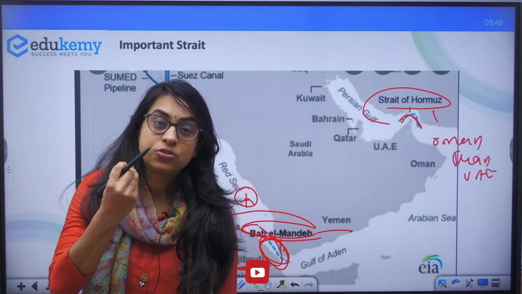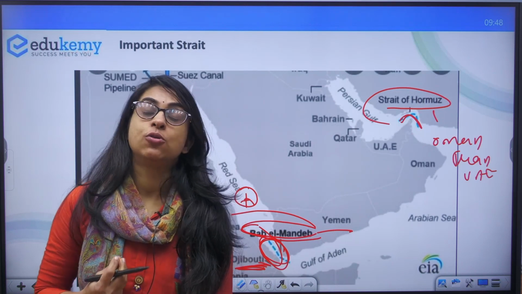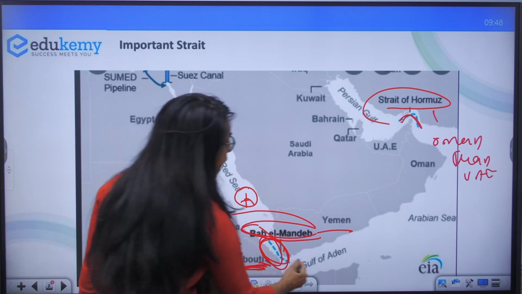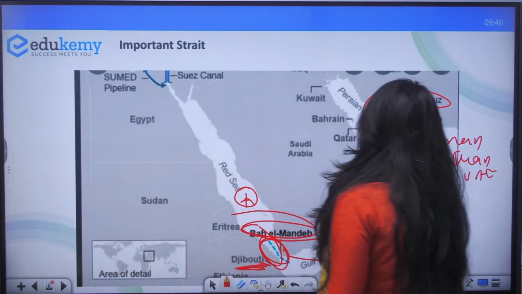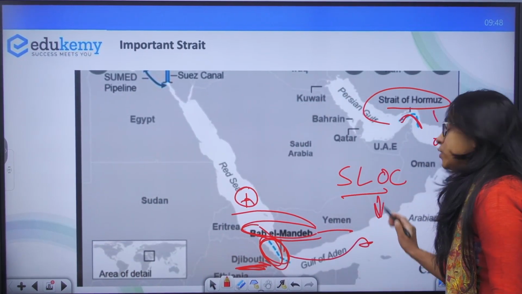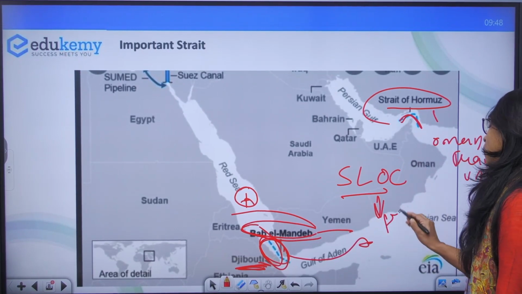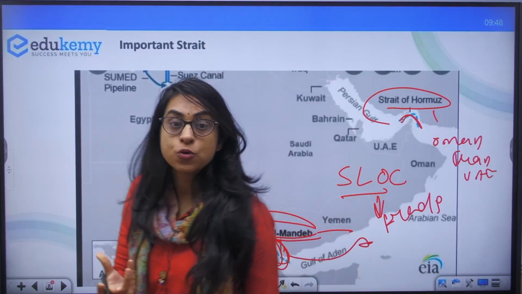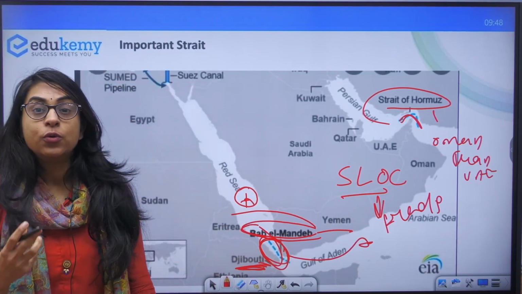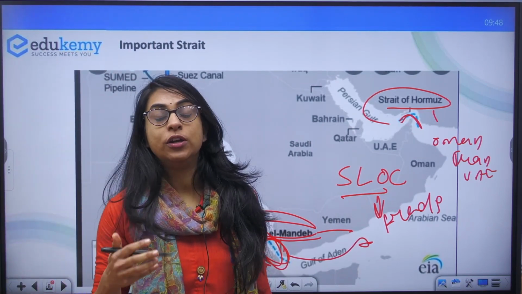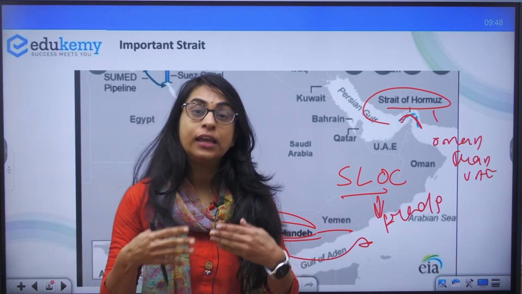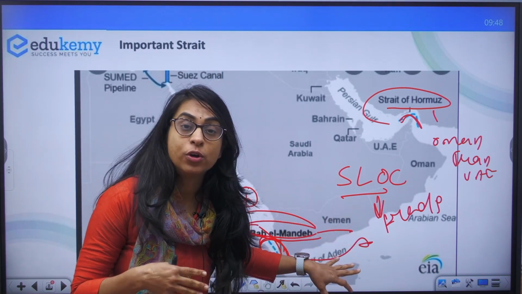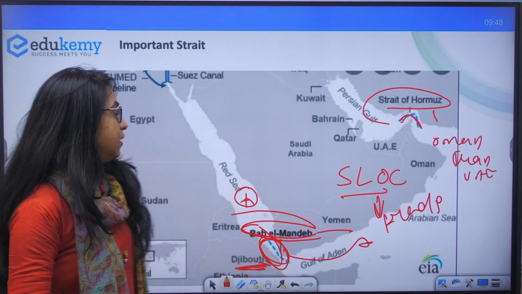So such important straits. The Strait of Malacca is also another important choke point, as it oversees the sea lines of communication, which facilitate world trade. Much of the trade goes through oceans. So what I'm trying to do here is not just your prelims. You need to have an integrated preparation. Think from the perspective of the mains also. Why are they important? Why do we want to have access to these areas? Moving on.